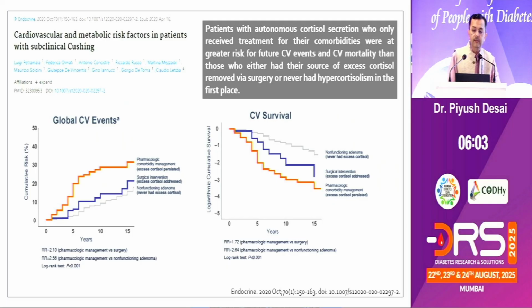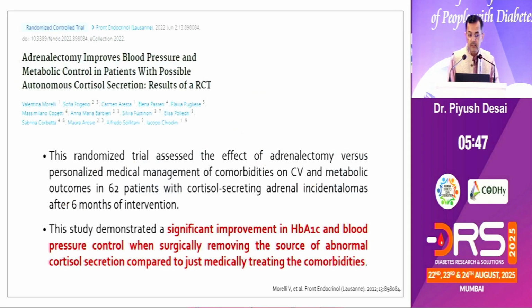Along with that, we have data that patients with subclinical Cushing syndrome also develop cardiovascular risk. They have more risk for cardiovascular events in comparison to those without Cushing syndrome. Another data: adrenalectomy also improves blood pressure and overall metabolic control in patients with subclinical or clinical Cushing syndrome, and also improves HbA1c.